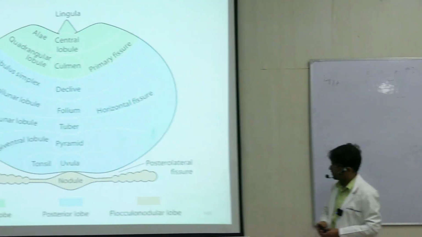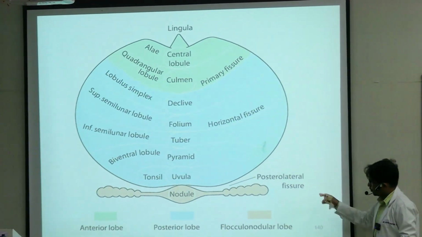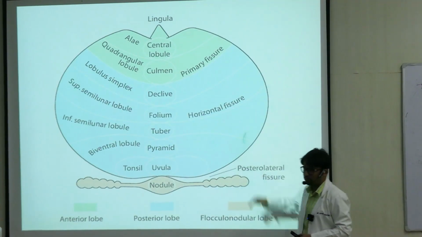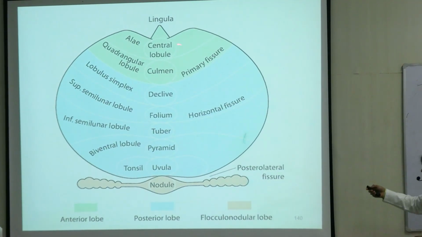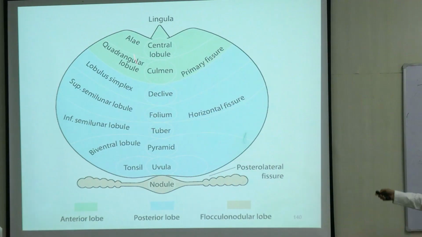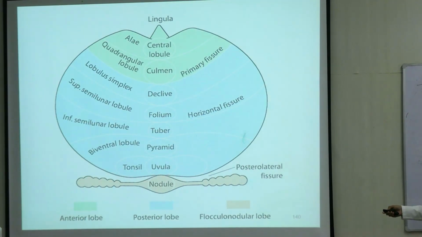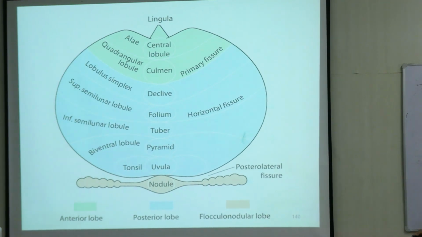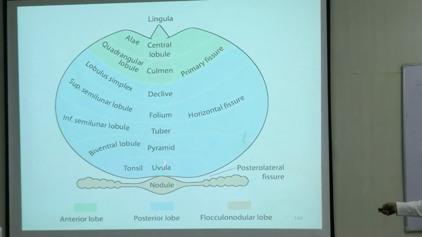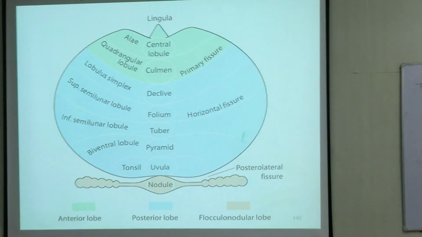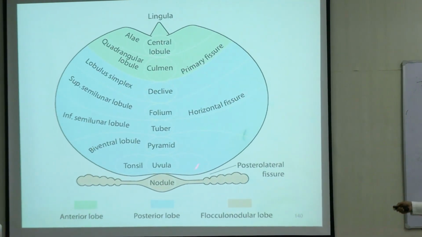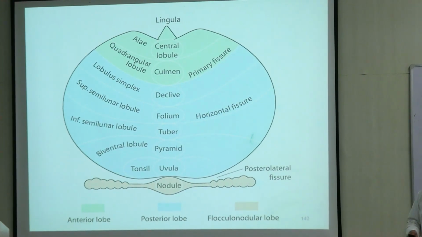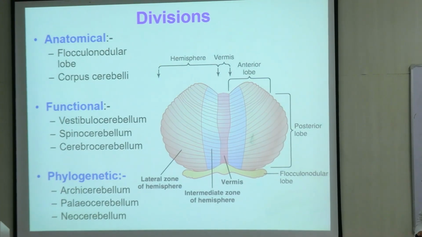So if I take a broader picture of this, the posterolateral fissure divides the flocculonodular lobe from the rest of the cerebellum, and here you have the primary fissure, which divides the remaining part into an anterior lobe, the one with the green color, and the posterior lobe, right? Here what you see are also various forms of midline structures, and these terms are more important from an anatomy point of view, right? We'll move on to the functional divisions now.